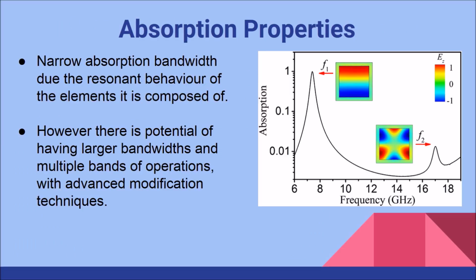Metamaterials generally have a relatively narrow absorption bandwidth because of their resonant behavior. That is why these absorbers also have a small bandwidth in which actual work can be done with them. However, research is being done for more sophisticated characteristics such as larger bandwidths and even multiple bands of operations.